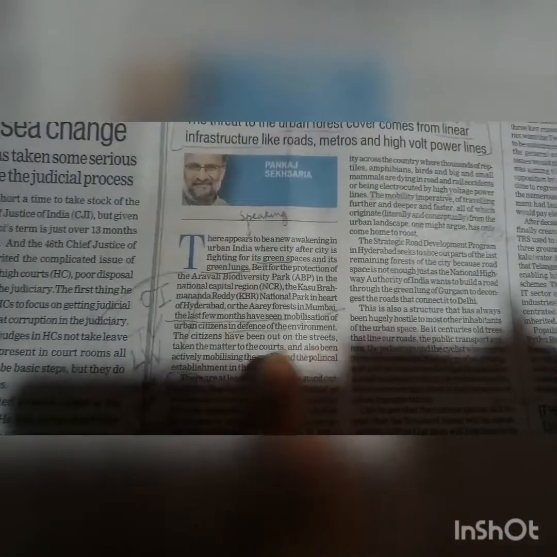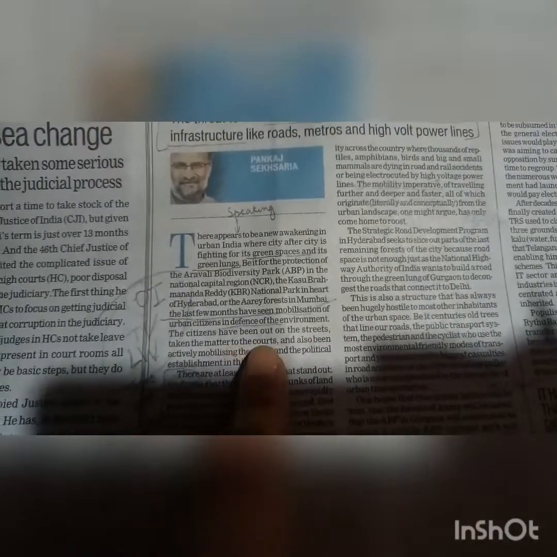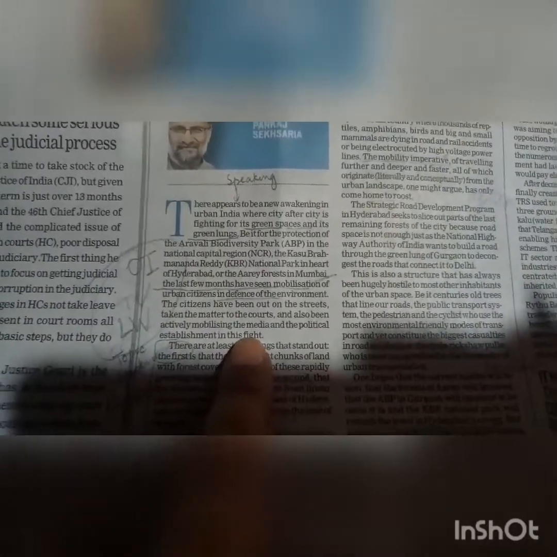Now, in my tone, you must have found I gave simple pauses at commas when I'm talking about the points. Taken the matter to courts and also been actively mobilizing the media and the political establishment in this fight. So I am showing these points in my tone itself, that yes, they are points. Again, if this is a kind of irony, let's see what is happening around. So you should have that tone that yes, you are very much concerned about your environment. Okay, so this is what we call intonation.